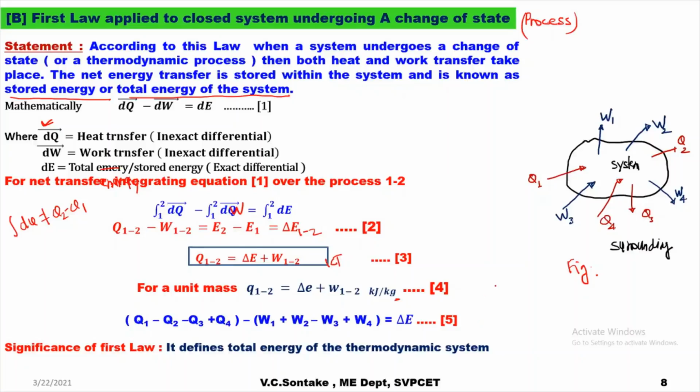So after defining the first law for a closed system undergoing a cycle and then a process, what is the significance of this law? The first law actually defines the total energy or stored energy of a thermodynamic system. Please mind well.